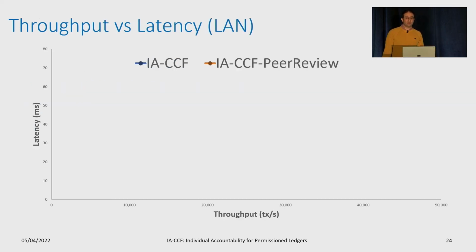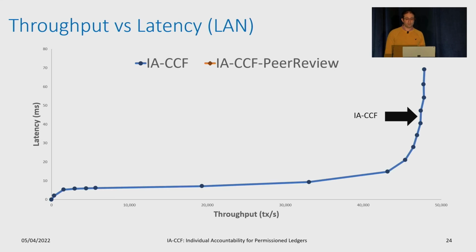In our LAN environment, we look at the throughput and latency of IA-CCF. On the x-axis, we show the number of transactions executed per second, and the y-axis is the average latency of each transaction. In all our experiments, we show a gradually increasing number of transactions sent by an increasing number of clients that are run on remote nodes. Here, we can see that IA-CCF obtains a peak throughput of over 47,000 transactions per second.